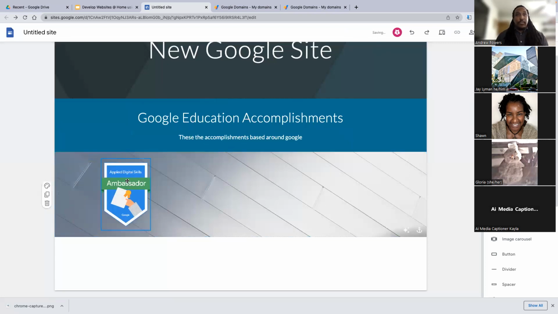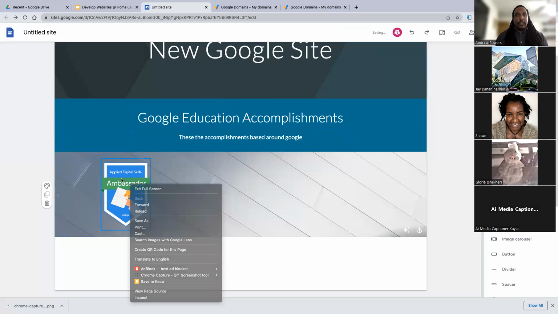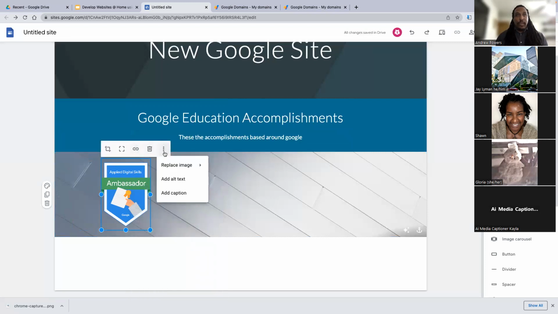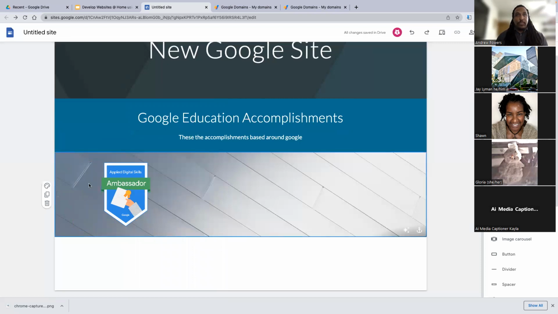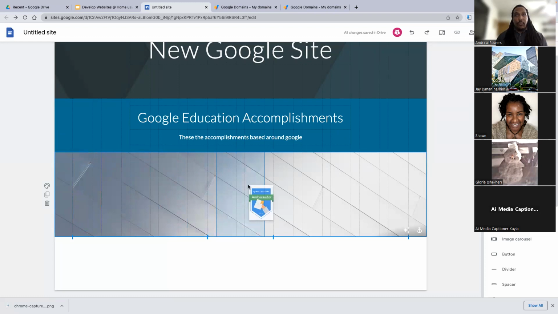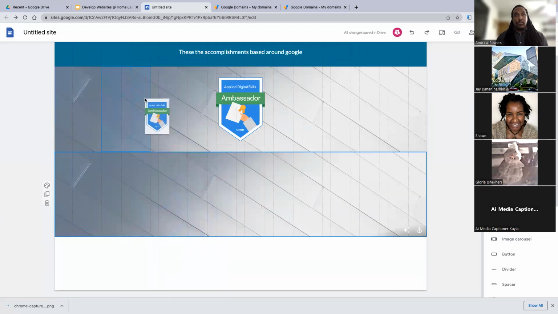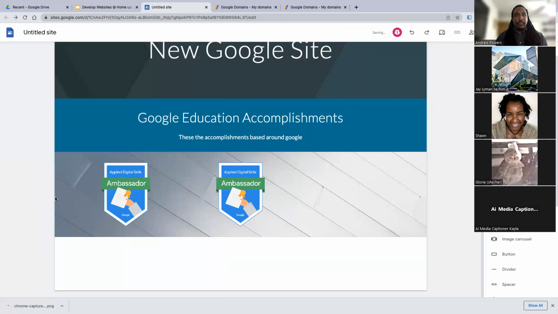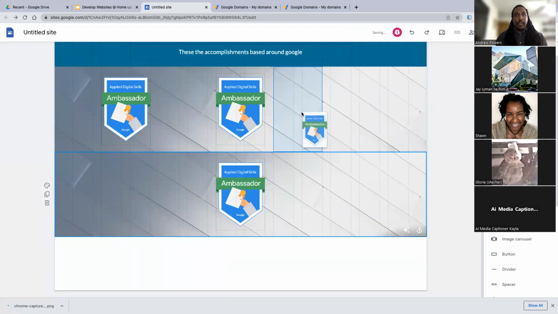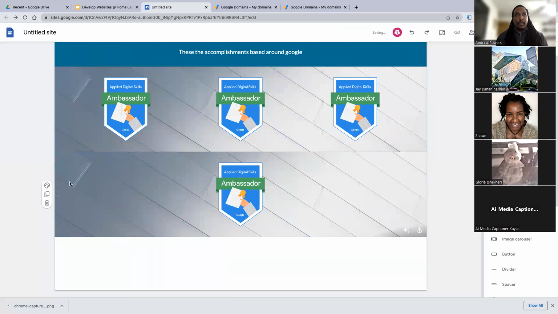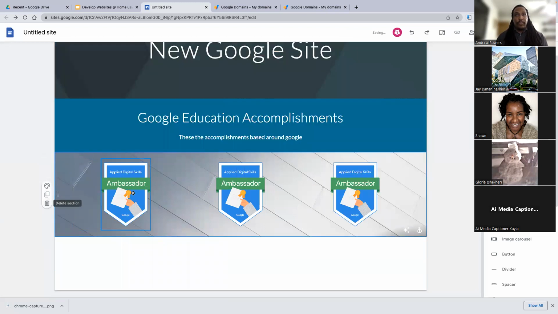So I have this picture right here. I'm going to actually duplicate. Let's do it this way. So what you can do, if you like how it looks and you want to repeat it, you can duplicate it. And then you can just drag and drop. And I'll do this one more time, drag and drop. And then I'll delete this here.